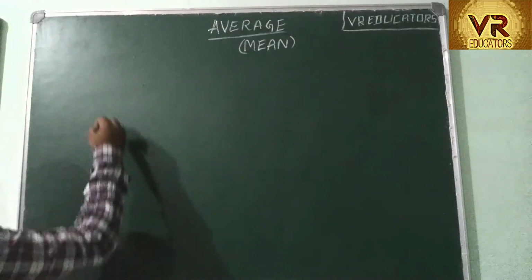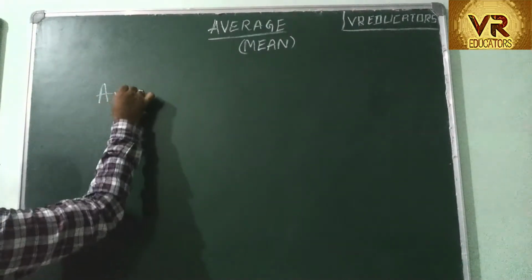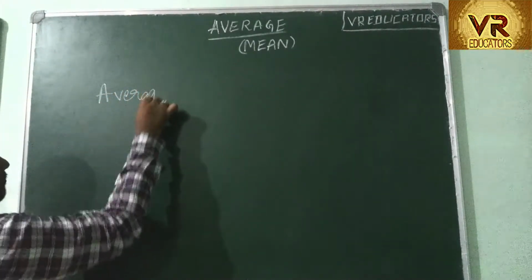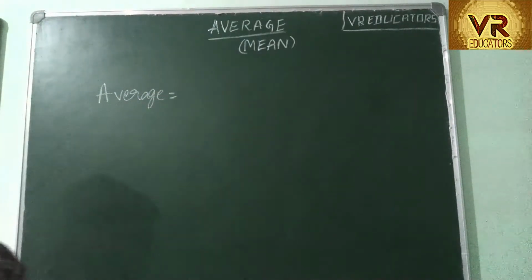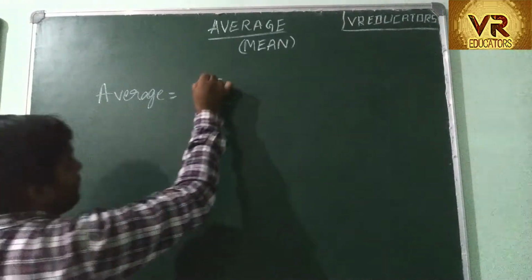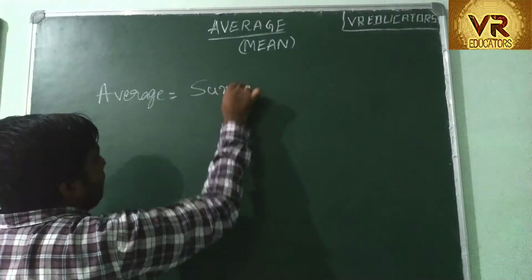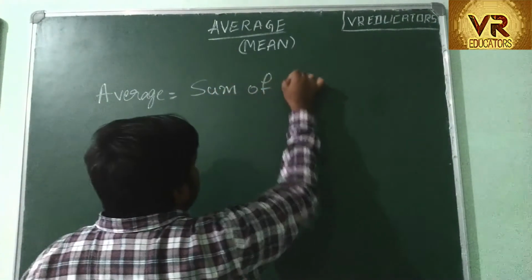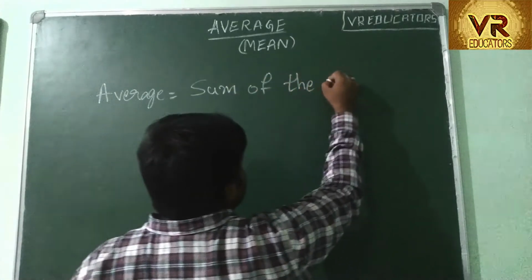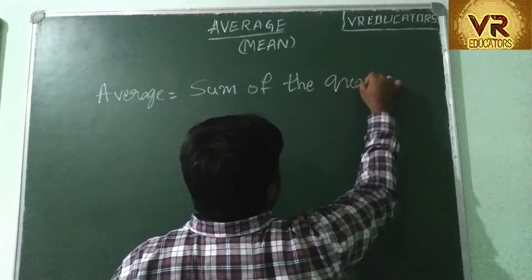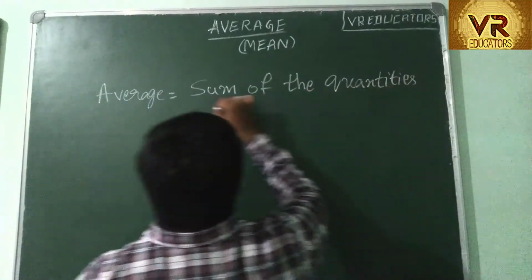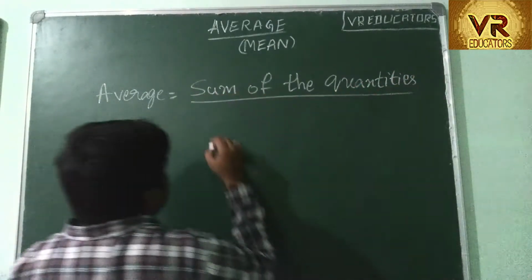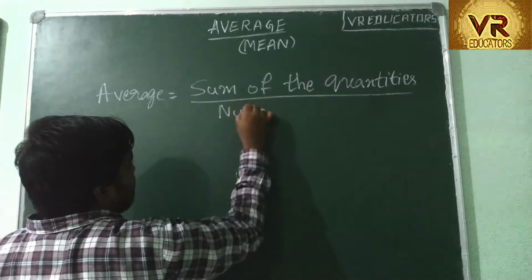So you have a formula for average. What is the formula? Sum of the quantities by number of quantities.